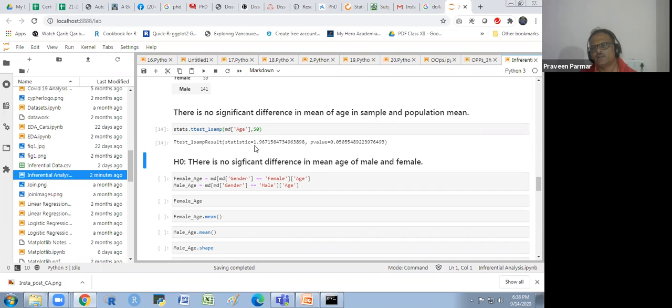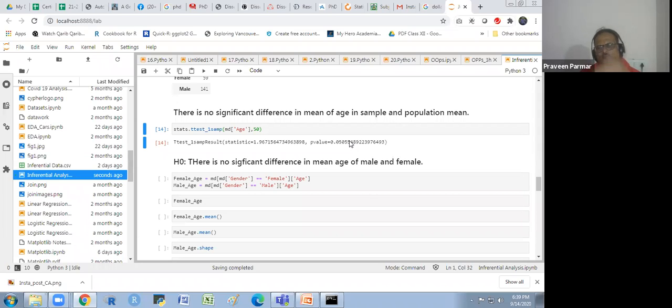This is the t value I have, and this is the p value I have. So the p value is 0.05055. It is greater than 0.05. You see, it is a little bit on the boundary line. So it is greater than 0.05. It means our null hypothesis has been rejected. Oh, sorry, accepted. Accepted because it is greater than 0.05.